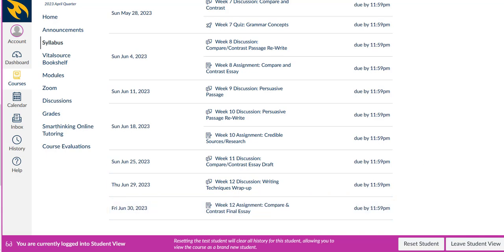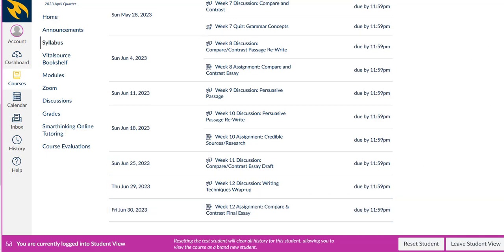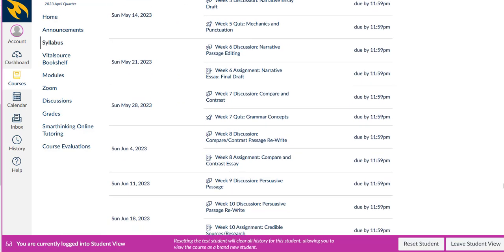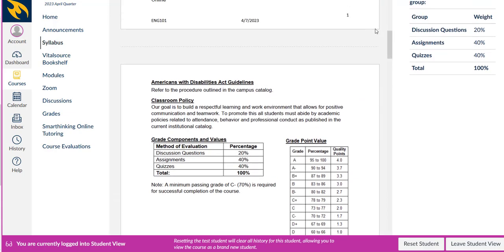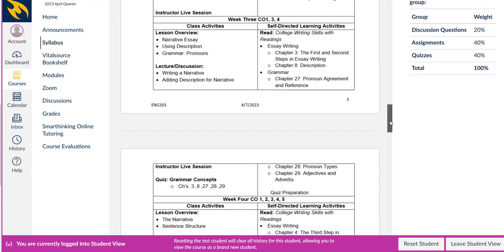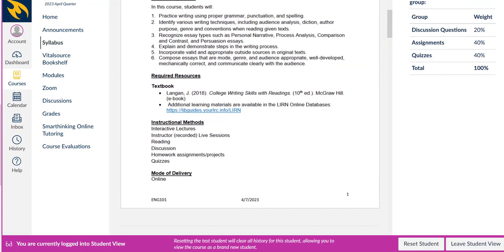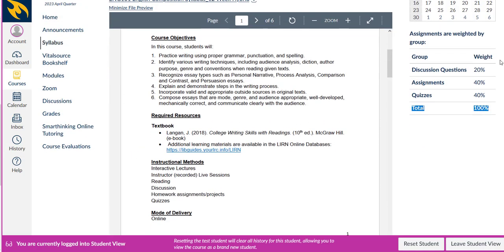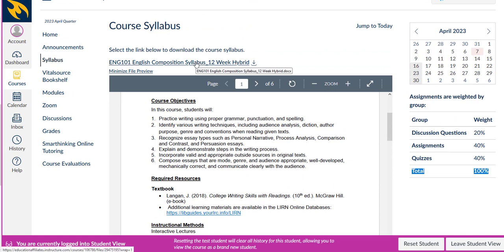So here you go to the outer scroll bar, and here you go up and down for the syllabus. That's where people get so confused, because here you have an inner scroll bar for the assignments and an outer scroll bar for due dates. So that's the only thing you got to, and you can also click on this to download your own copy, and you can print out your syllabus. And I also recommend that you keep track of your assignments by looking at the calendar.